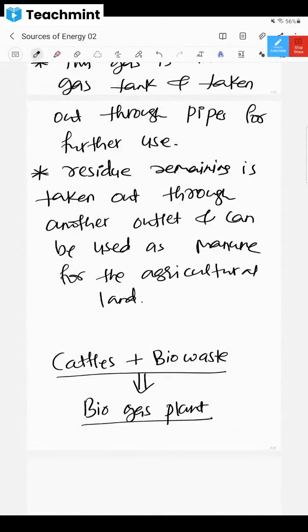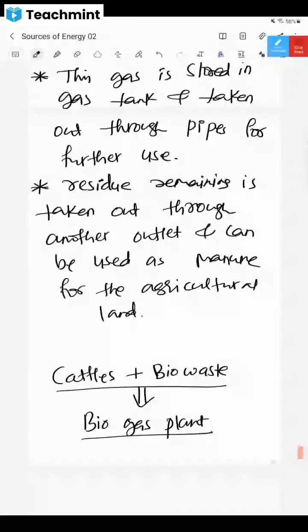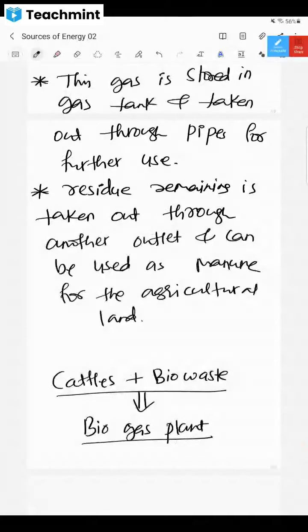Slurry is like a jelly substance, sir. Not jelly, it's watery. When you mix cow dung with water, how does it become? Is it becoming jelly? No, right? No, sir, it is like some kind of watery thing. Not too much solid, and not just water either. It is just mixed. I hope you got it.